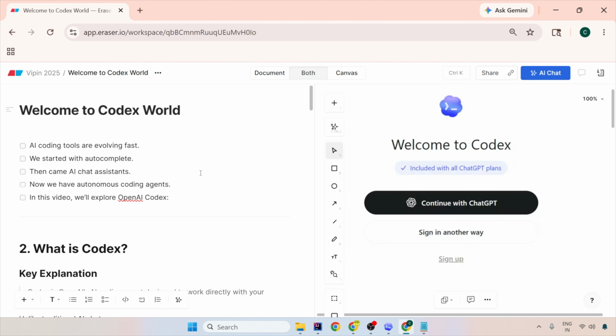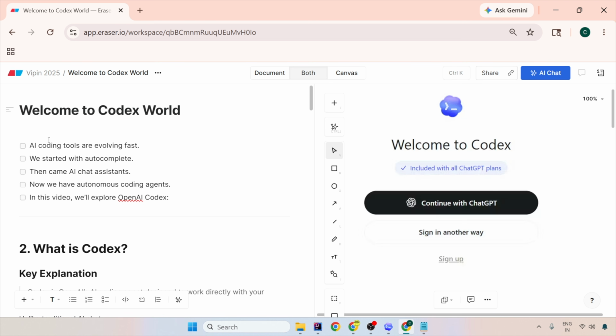Today in this video, we will be looking into a very strong AI coding agent which sits in your system and works as if you are working in the system, and that is Codex for you. So welcome to the world of Codex. We have already covered Claude Code, which was again one of the AI coding agents, and now this is an introduction to another coding agent, that is Codex.